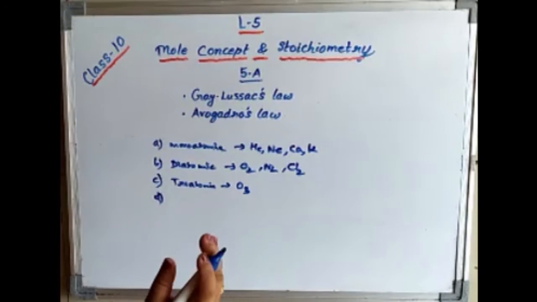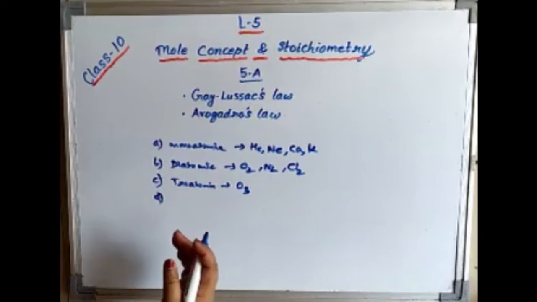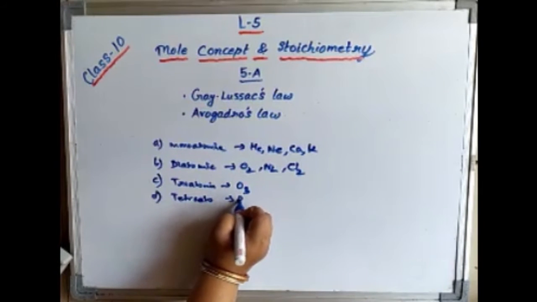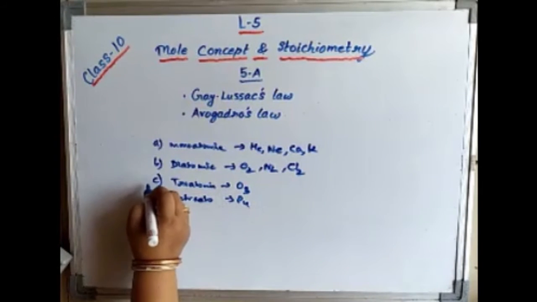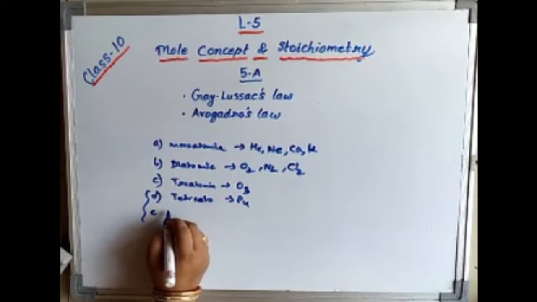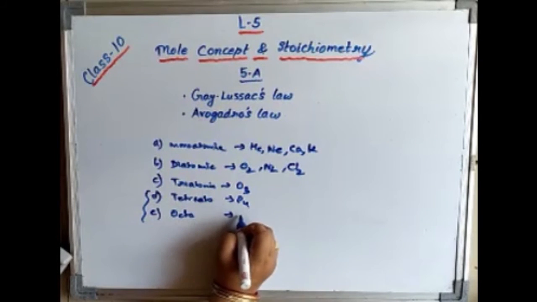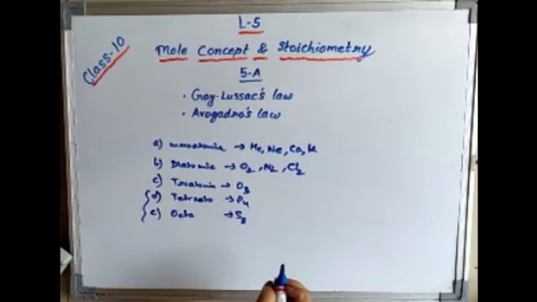Tetraatomic, you can take it as a polyatomic, you can name it. More than 3 you can make it as a poly. Poly means many. So tetraatomic is the phosphorus, P4, and under the poly these 2 are coming, and octatomic, that is 8, that is the S8. S is having 8 atoms in one molecule. It's coming under variable valency.